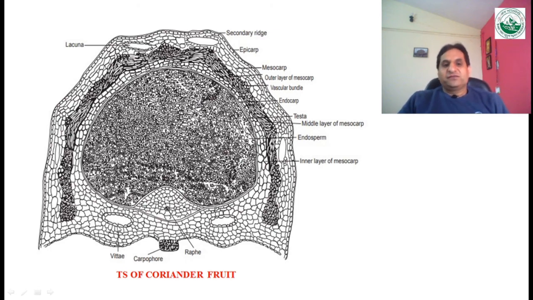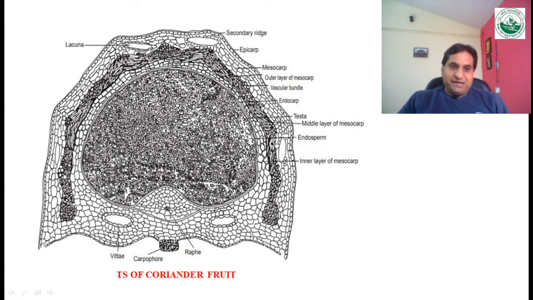On the ventral surface two vittas are present, whereas on the dorsal surface no vitta is present. So we can say that there are only two vittas present on the ventral surface of the mericarp, and there are five primary ridges, and below each primary ridge vascular bundles are present.